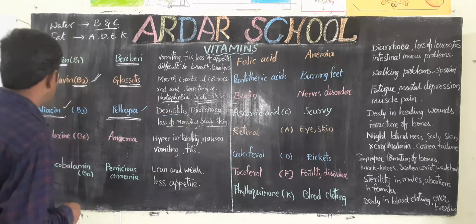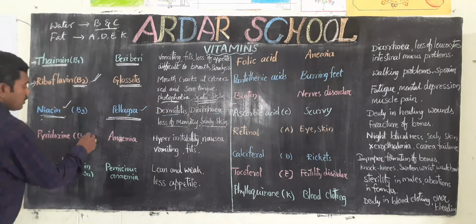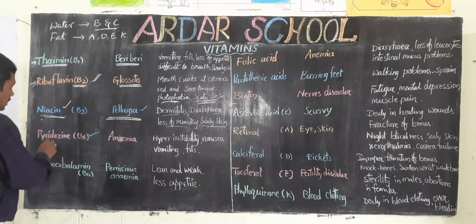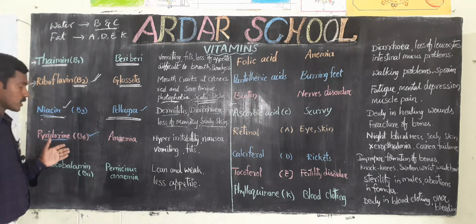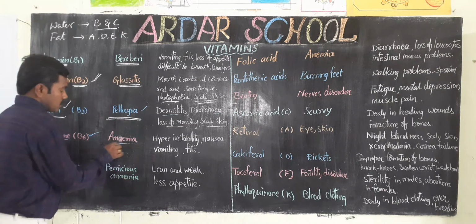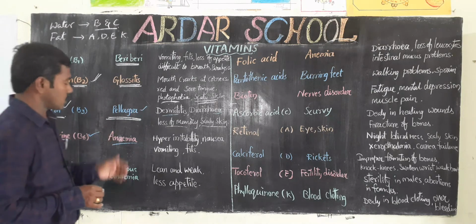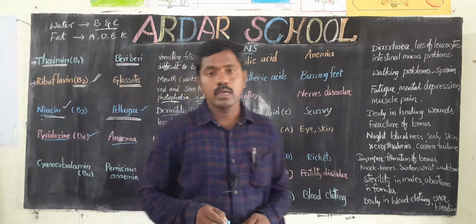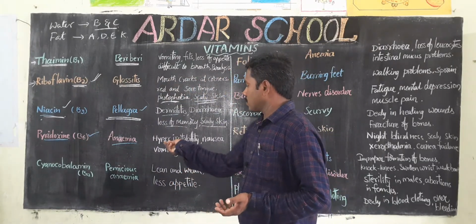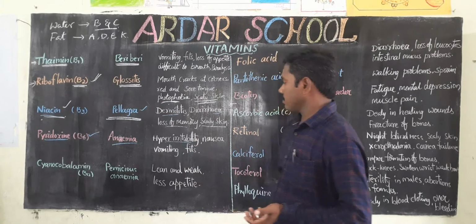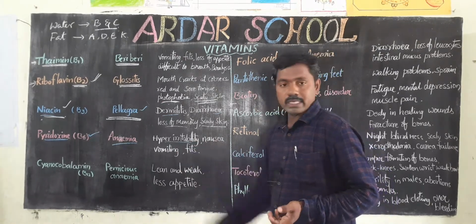Okay, next one, B6 vitamin, also known as pyridoxine. Deficiency of this vitamin causes anemia. The symptoms are hyperirritability, nausea, vomiting, fits.